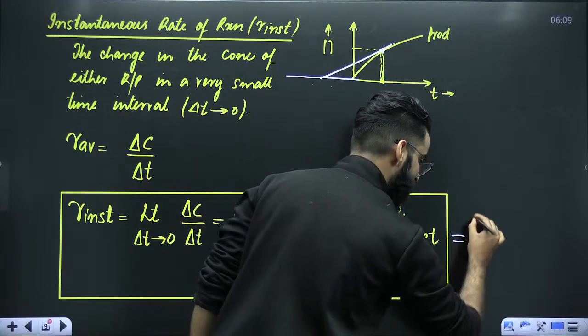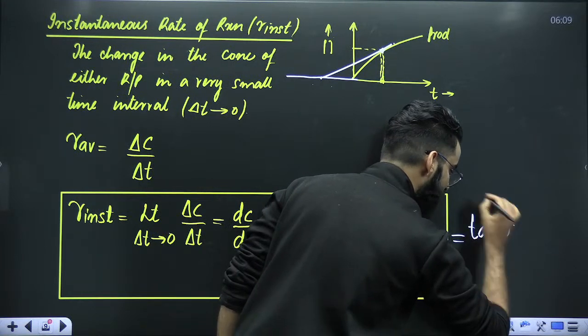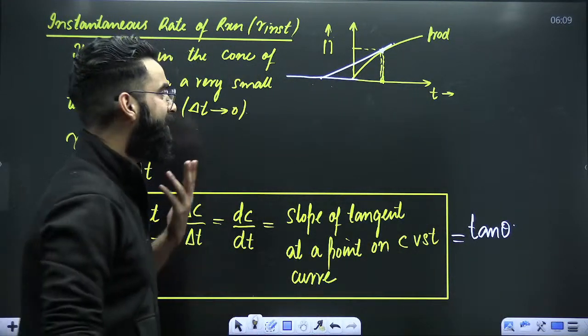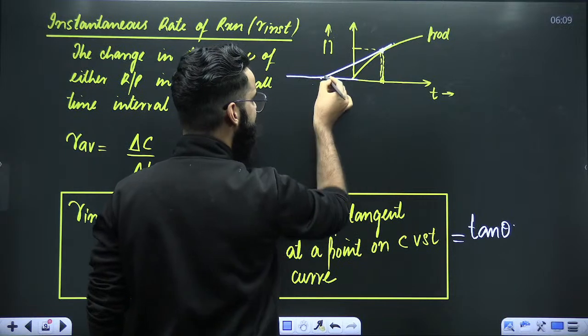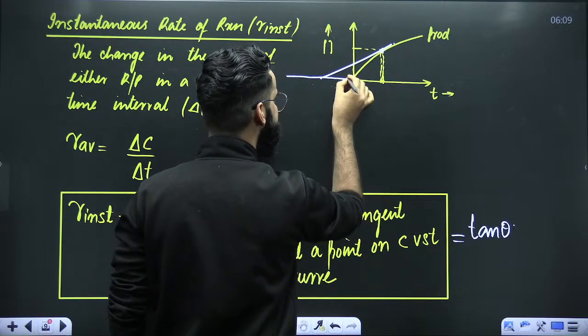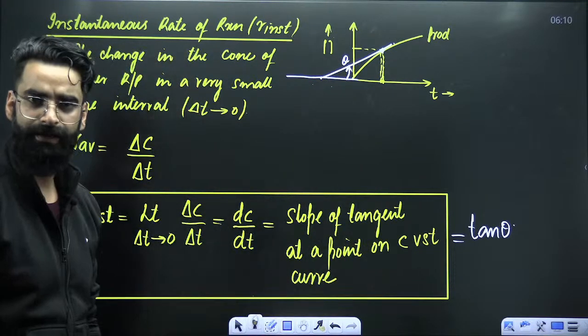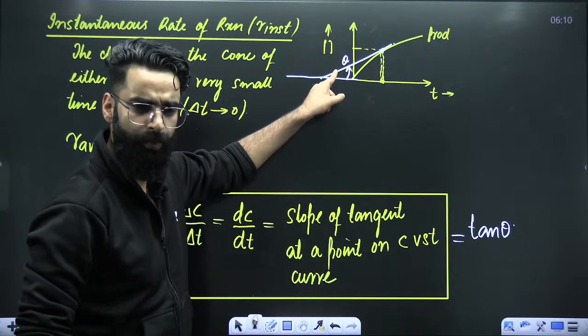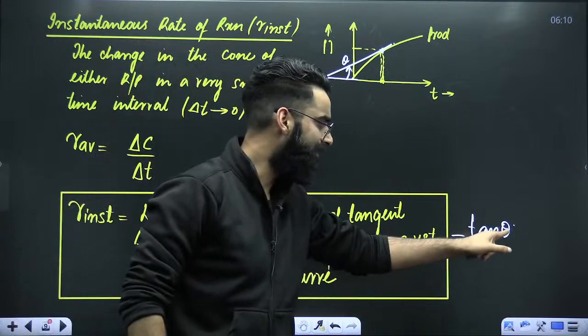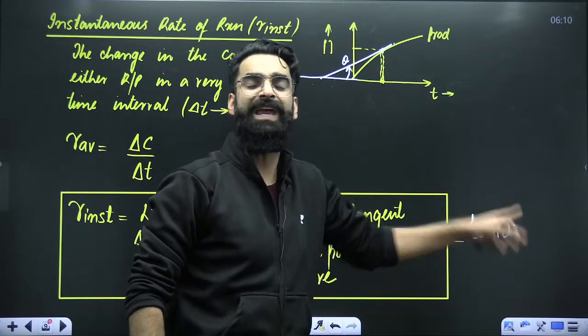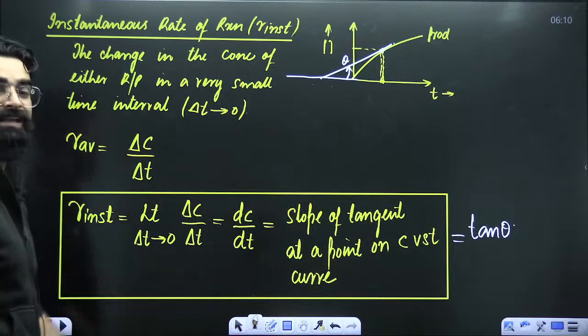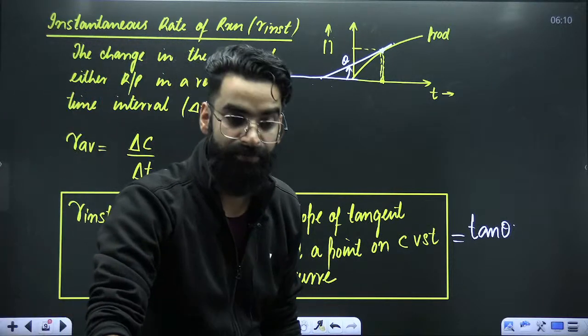It's going to be tan of theta. What is theta? Theta is the angle which this tangent makes with the positive x-axis in the anti-clockwise direction. So this is your theta. Once you get theta, you can take the tan value. Tan of theta is going to give you the instantaneous rate of reaction.